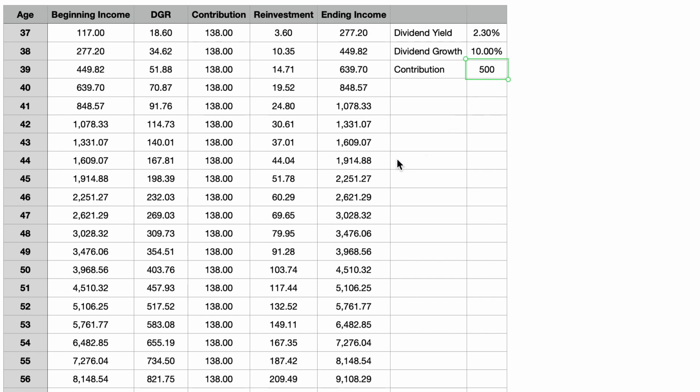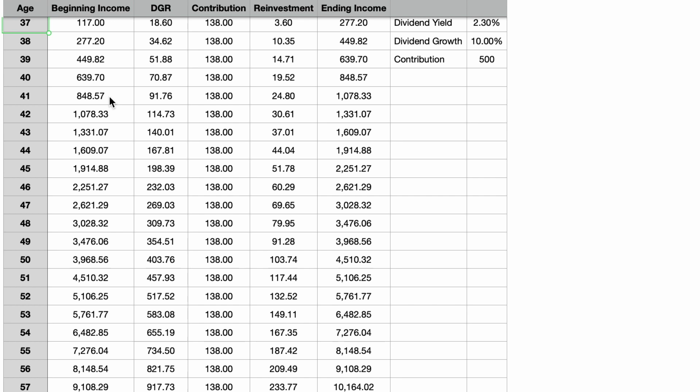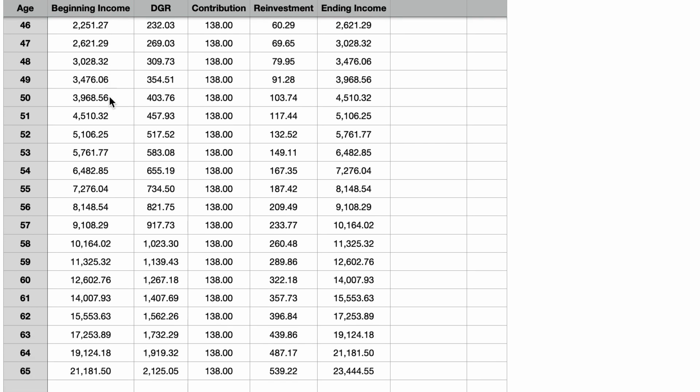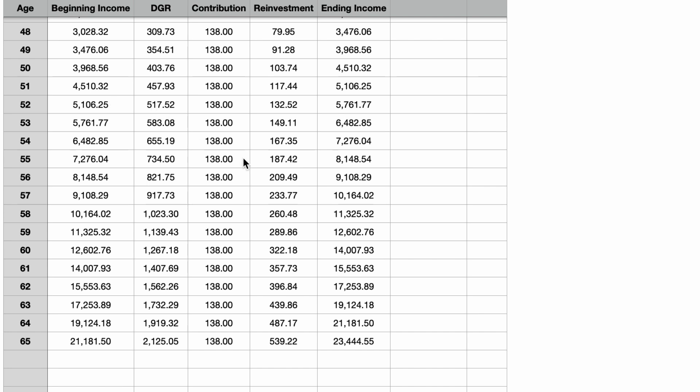I am going to turn 37 years old in 2022, and I have set my forecast for the next 29 years. That would bring me to age 65, which is the full retirement age as of right now. Based on these assumptions and a 29-year timeline, I am forecasting this portfolio to generate about $23,000 of annual dividend income after year number 29. For me, this is perfectly acceptable, since this isn't my primary retirement portfolio, but more of a hobby portfolio where I can employ some of my dividend ideas.